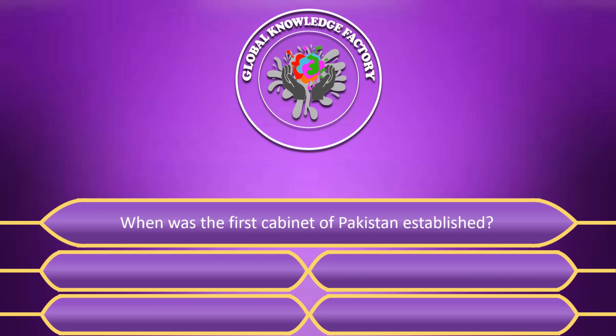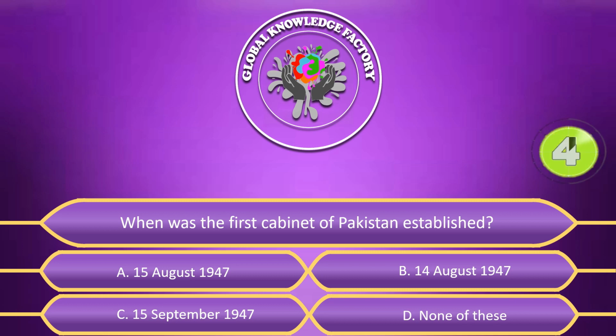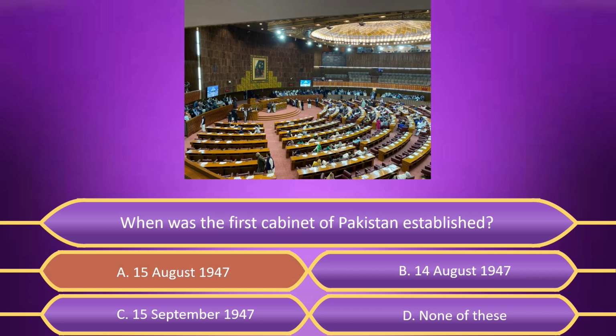When was the first cabinet of Pakistan established? A. 15 August 1947. B. 14 August 1947. C. 15 September 1947. D. None of these. Answer is A. 15 August 1947.